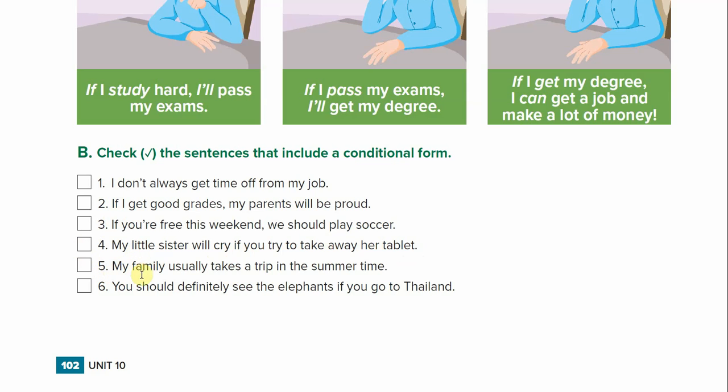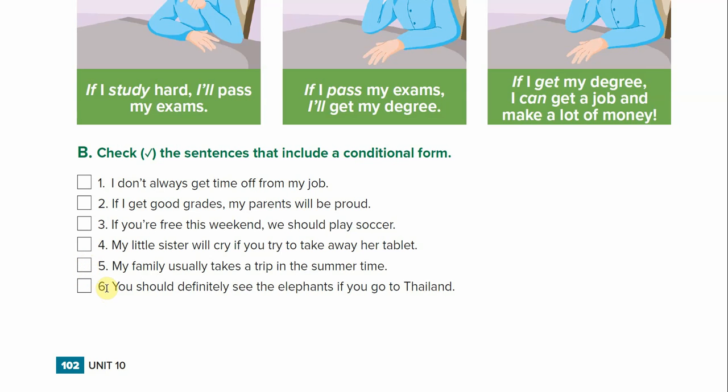Number 5, my family usually takes a trip in the summertime. Is this in the conditional form? No. No, it is not. There is no if and there is no possible future action. So X. Number 5 is an X.